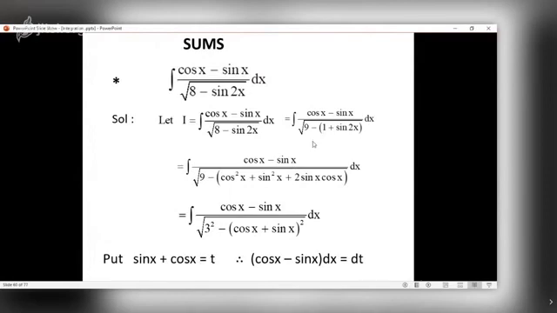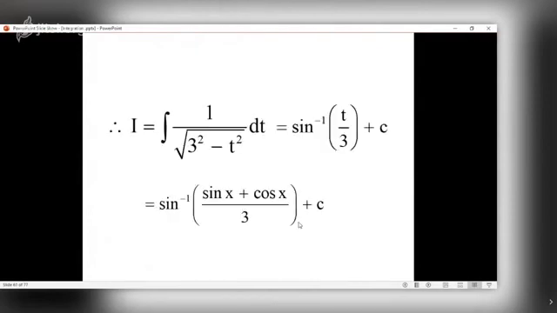So it is now cos x minus sin x upon 9 is 3 square, and this is square of cos x plus sin x. What is the substitution? I have put sin plus cos, means cos plus sin as t. So what is the derivative of sin? Cos. Derivative of cos is minus sin. So cos x minus sin x dx is nothing but dt.